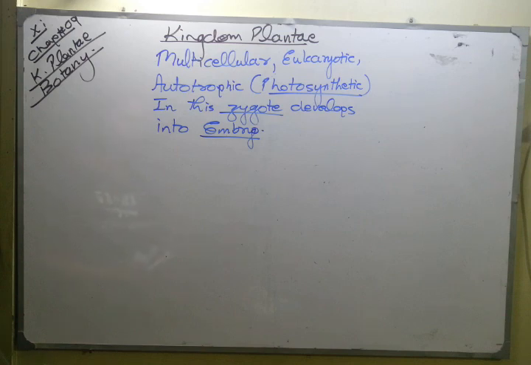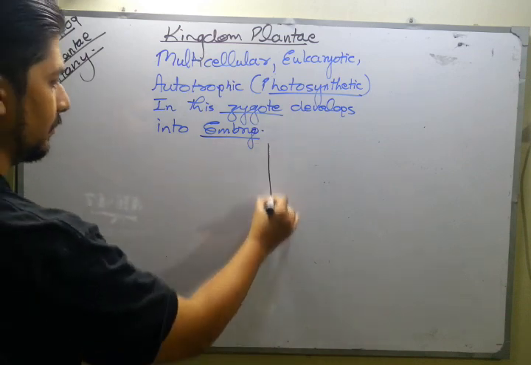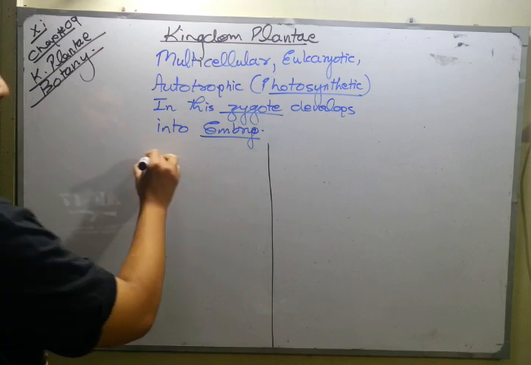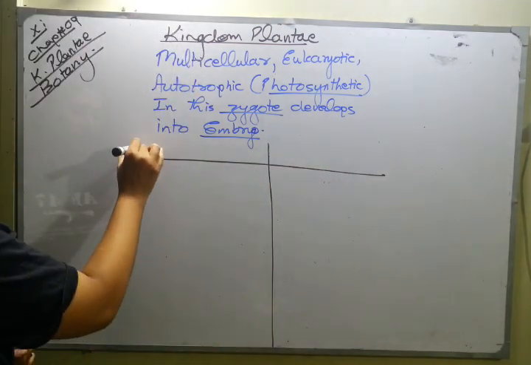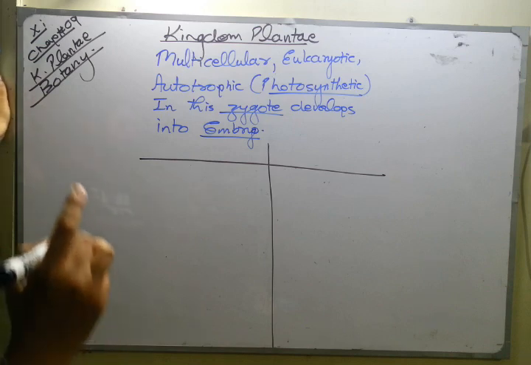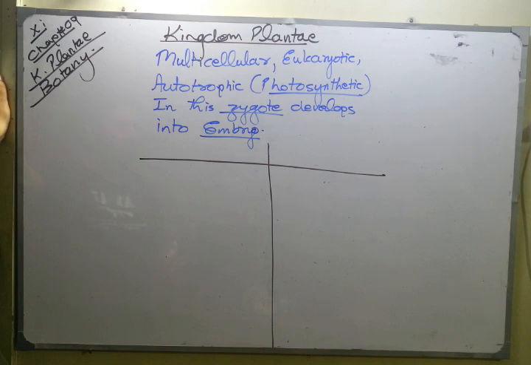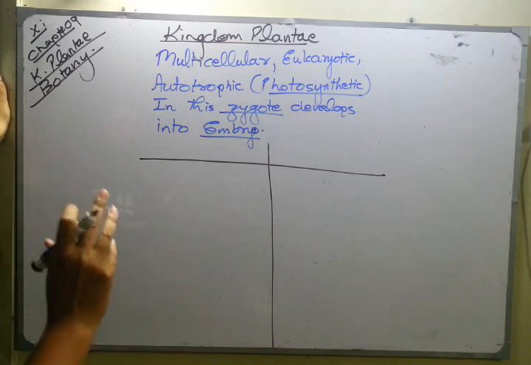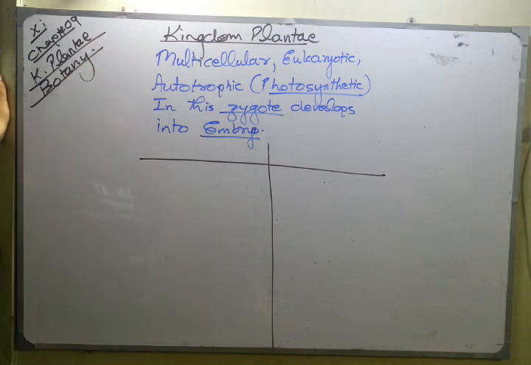And yes, class, Kingdom Plantae is divided into two main parts. Talking about units of classification, we have the first major unit, that is kingdom, and after that we have the division.